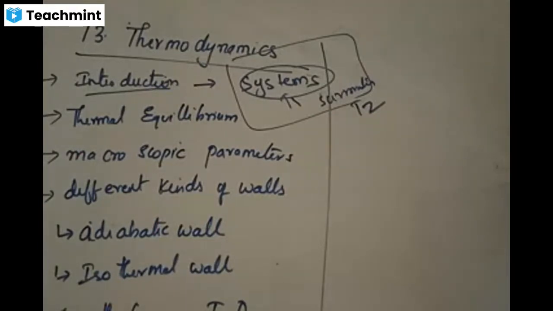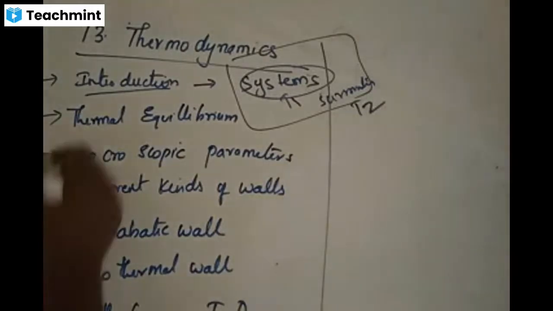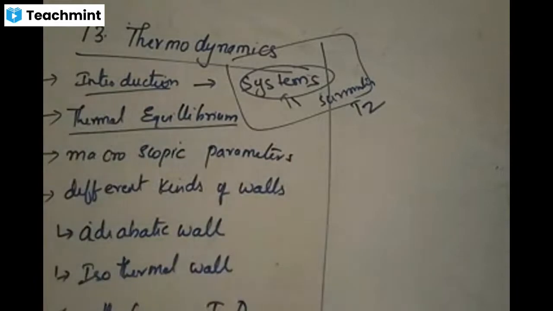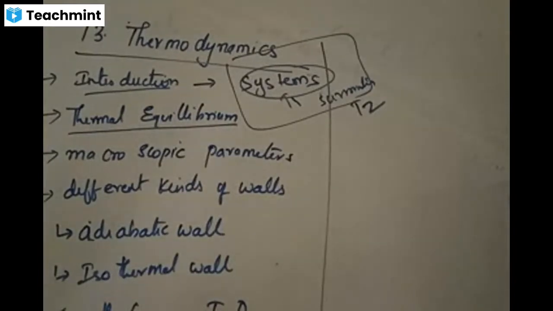Some would lose, some would gain. We have already seen all this. For how long will these take place? These will take place till both of them achieve a condition called thermal equilibrium. When two systems are interacting with each other, or when a system is interacting with the surroundings, there would be some kind of end point of this interaction.